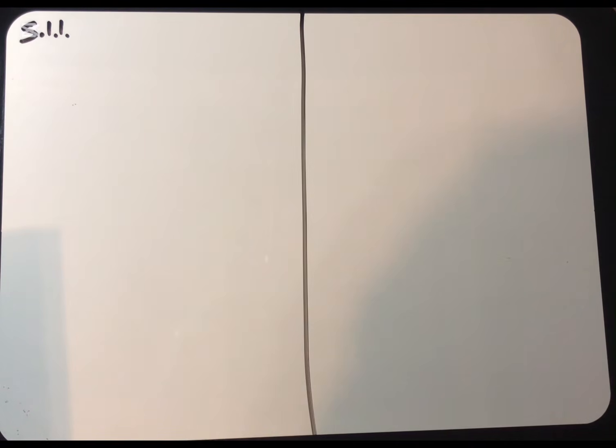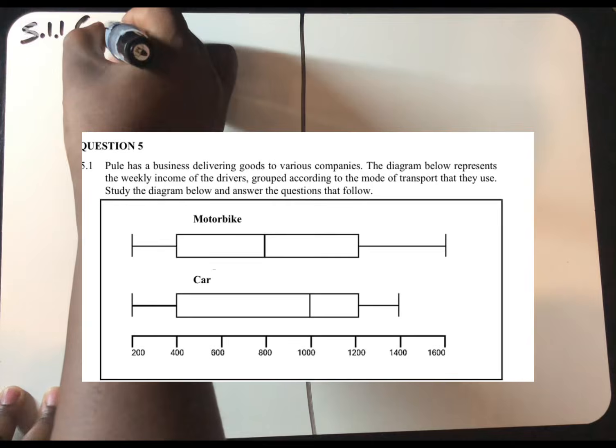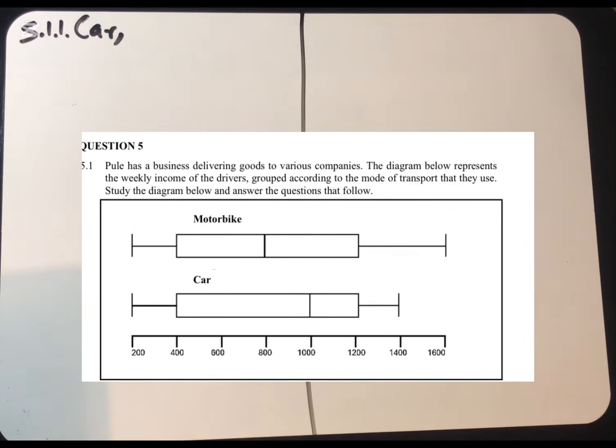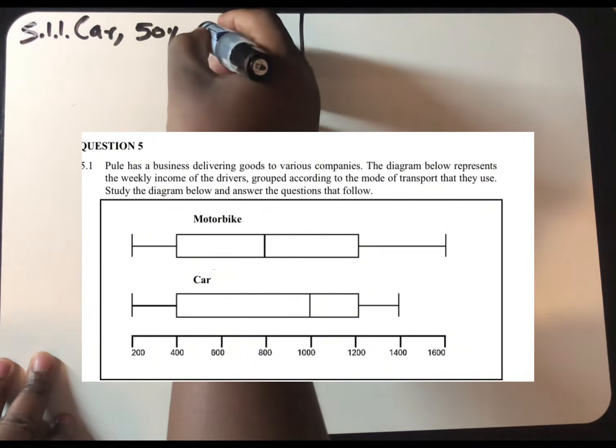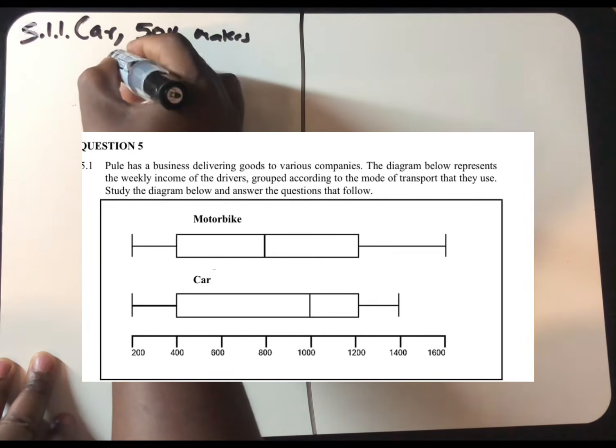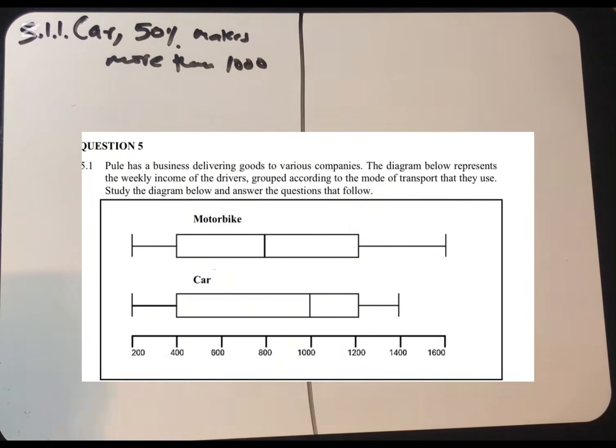The first question, which mode of transport generates more income? I just explained this one. We said it's a car. The car is the one that is making more income. Why? Because 50% generate more than 1,000. We get it from the median.